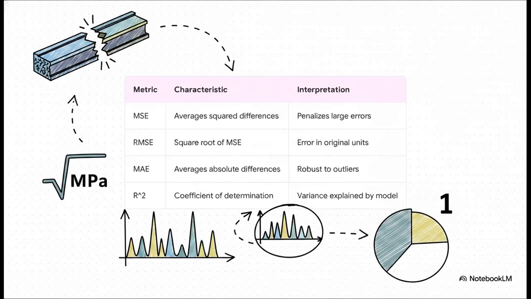So how do we grade the model on that unseen test data? We use these key metrics. We've already talked about MSE. RMSE is just its square root, which is super handy because it puts the error back into real-world units, like megapascals of strength. MAE, or mean absolute error, is awesome because it isn't as thrown off by a few wild outliers. And finally, there's R squared. This one basically tells you what proportion of the story your model is successfully explaining. For R squared, the closer you get to 1, the better.